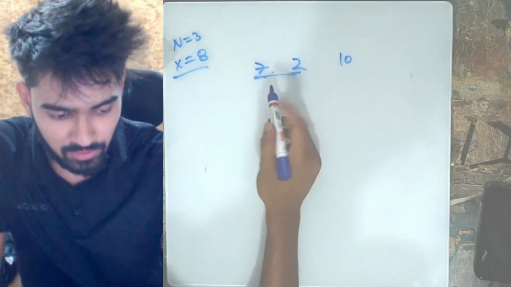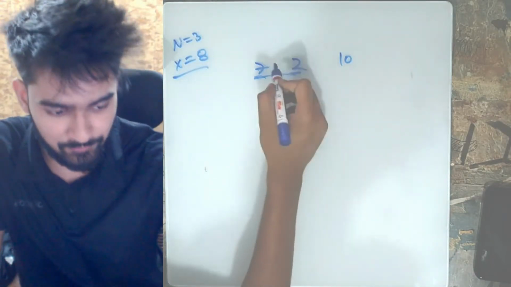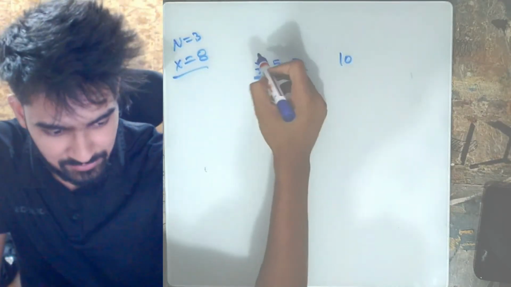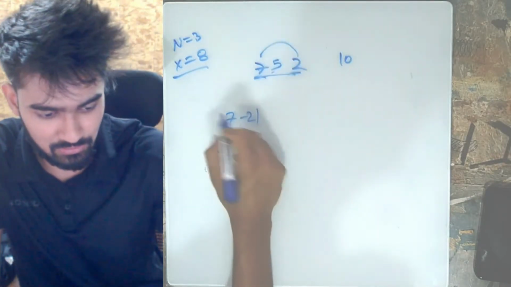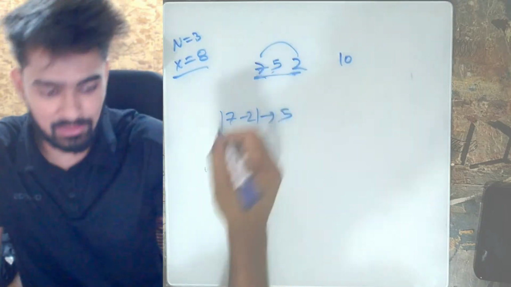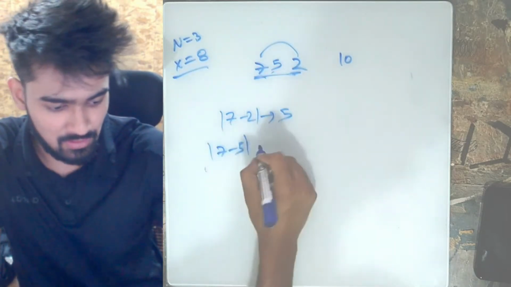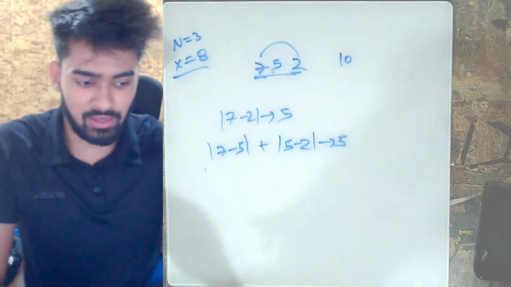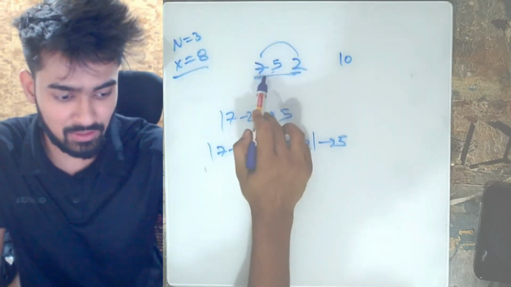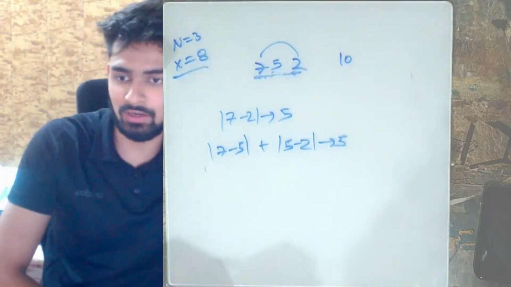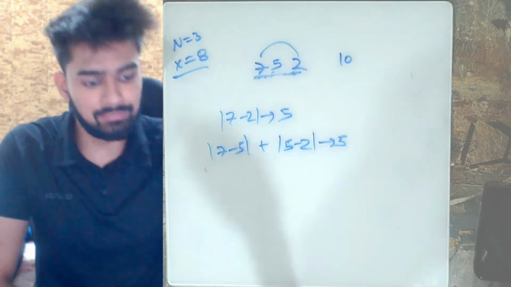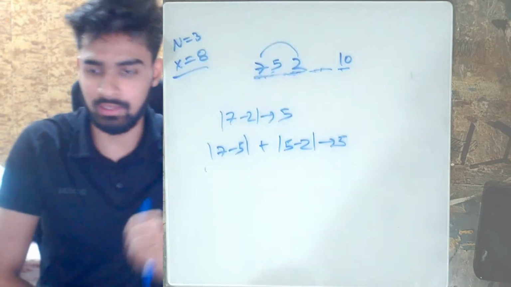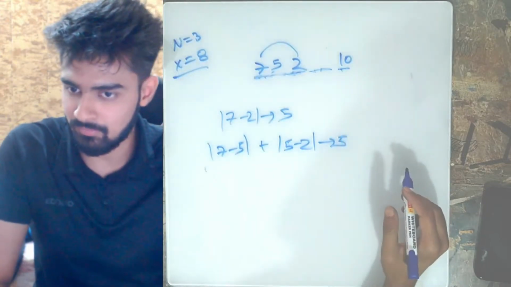The reason is that even if you have 5 in the middle, the difference of 7 and 2 was earlier 5, and the difference of 7 minus 5 plus the difference of 5 minus 2 is also 5. So every element which is in the middle of 7 and 2, you can insert in the middle of 7 and 2. Similarly, every element in the middle of 2 and 10, you can insert in the middle of 2 and 10, and the answer won't change.